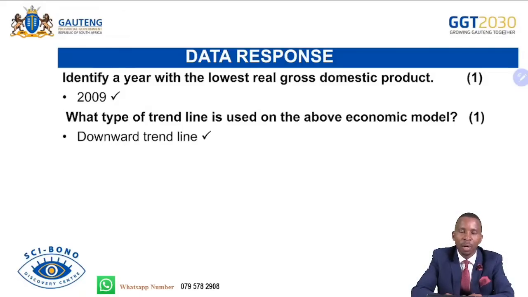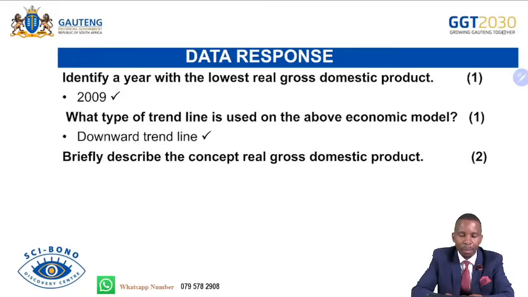If it's downward, it indicates that economic variables will be decreasing even in the long term. If it's upward, it indicates that economic variables or economic activity will be increasing in future. If it's constant, it indicates that economic variables will not be changing, will remain constant for the given period of time.